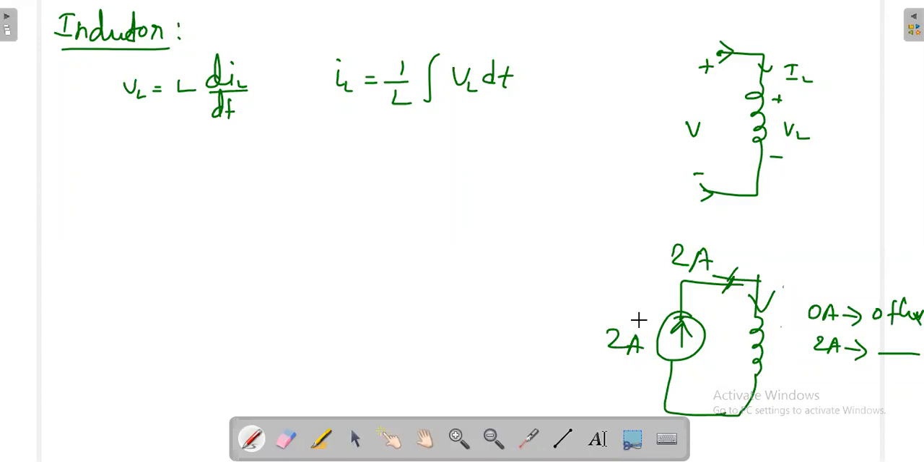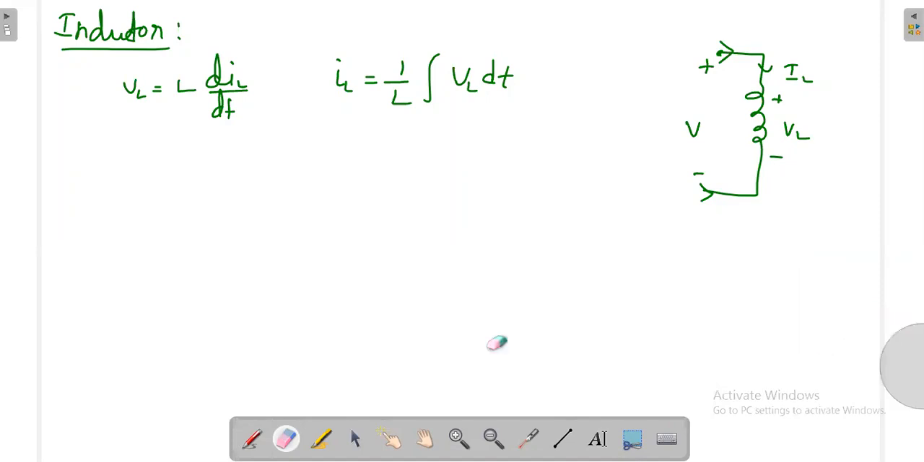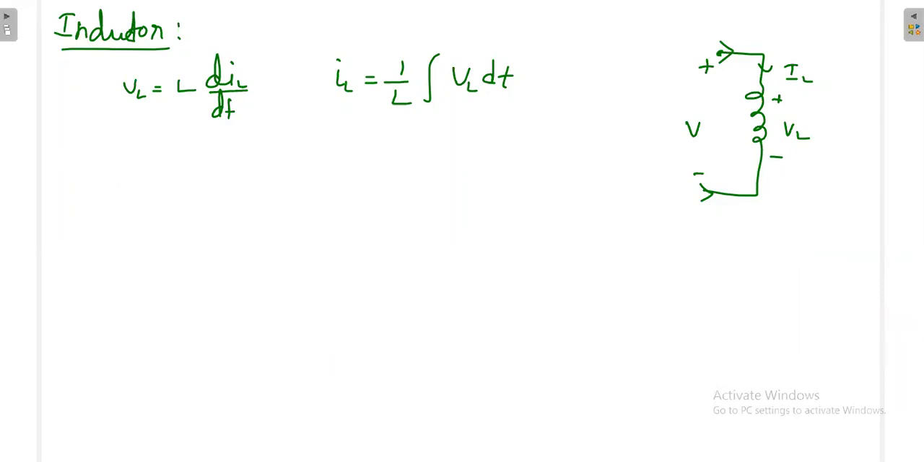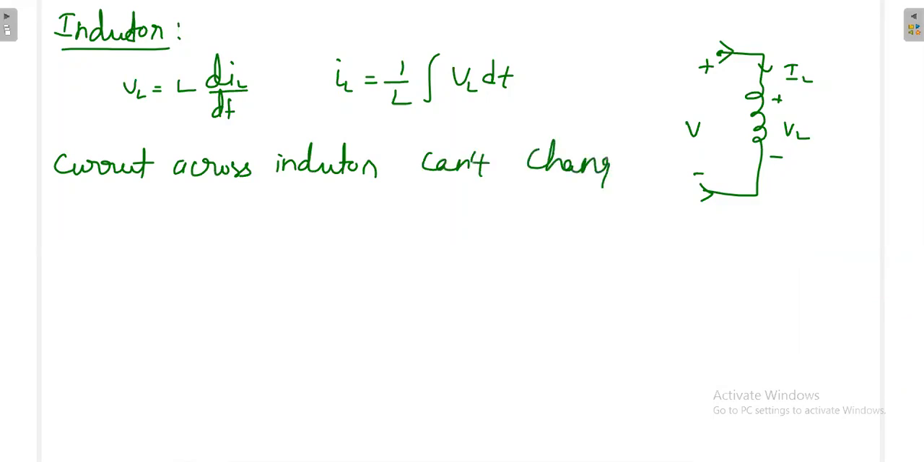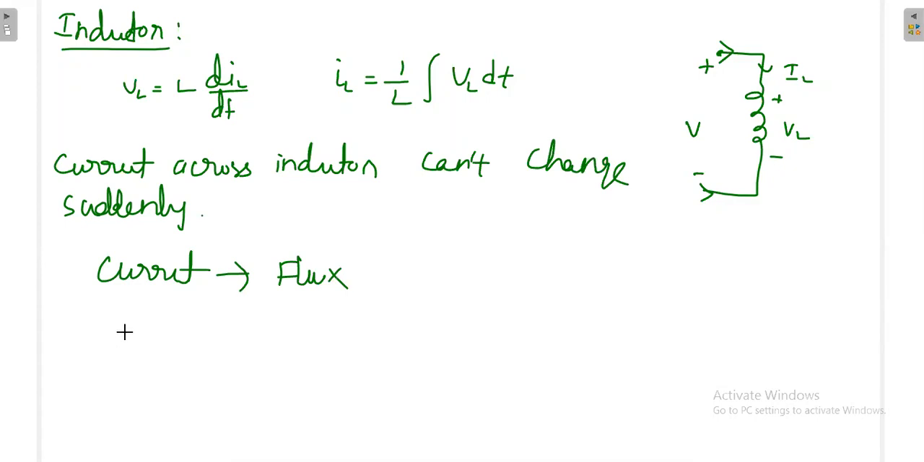The current across the inductor cannot change suddenly. See what is the idea here now? The current across the inductor cannot change suddenly. Why can it not change suddenly? Because if current is there, it will produce the flux. If you change the current, the flux has to change instantaneously. But the flux will not change instantaneously. It is a slow process only.